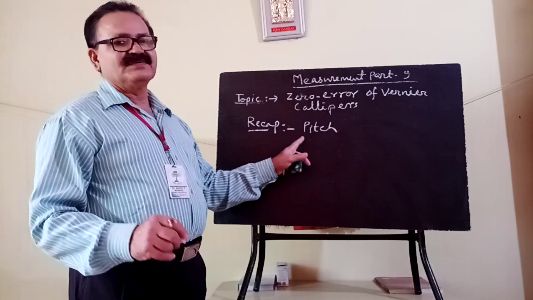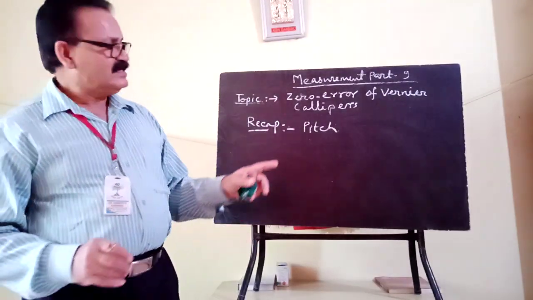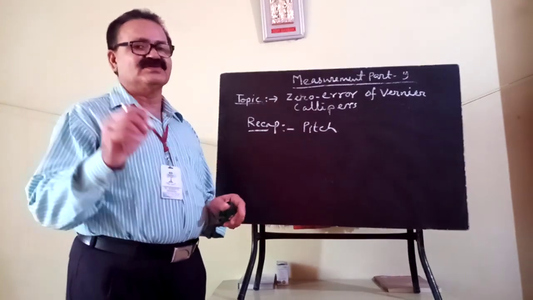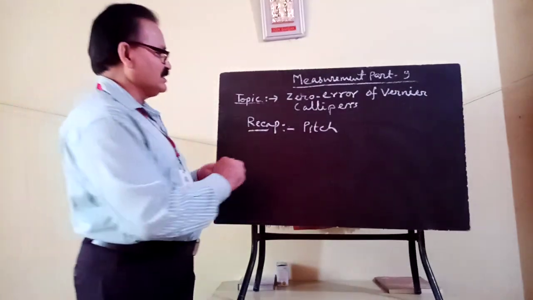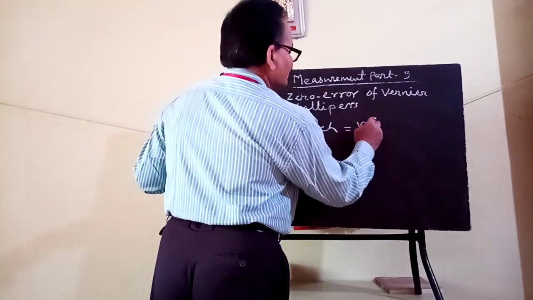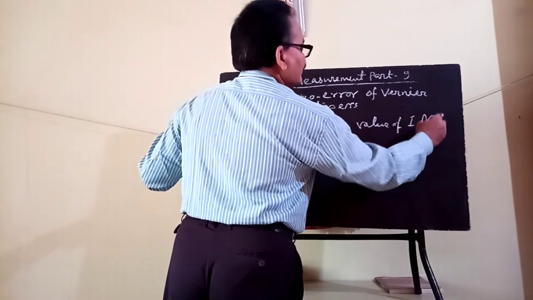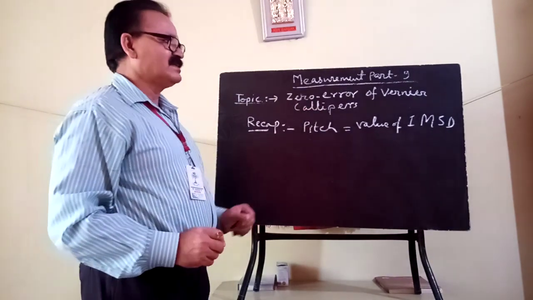So if we recap, what is pitch? Pitch is the smallest measurement that can be taken directly from your main scale. That is the value of 1 MSD, the value of 1 main scale division.